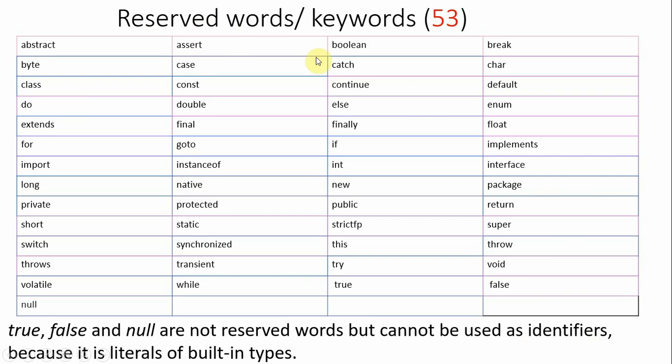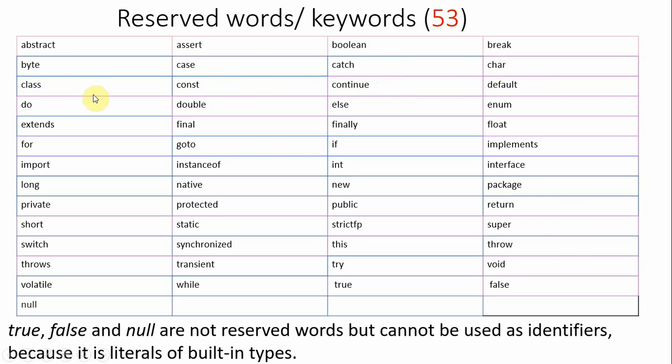You know a few things. I think you don't know about abstract, assert, but boolean, the data type from the C language, you know this one. And break, to break the loops, you know this. Byte is new here, 8 bits, that you know, right? Case, switch case, catch, try catch blocks, char data type, you know. Class, we already completed. Any class in Java can be constructed with the class keyword. And const, in C you have a constant. Continue, to continue the loop.